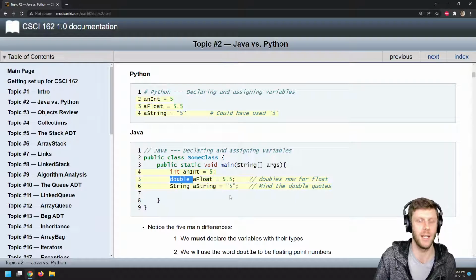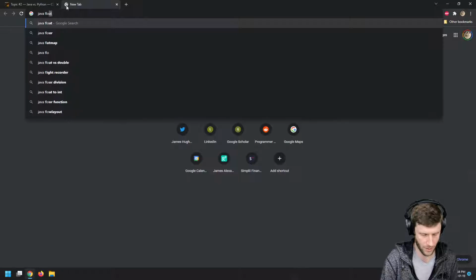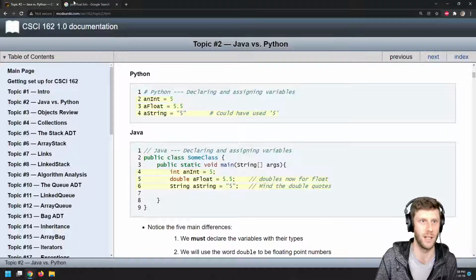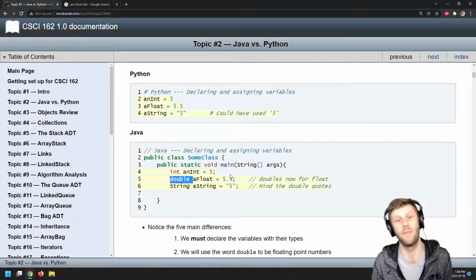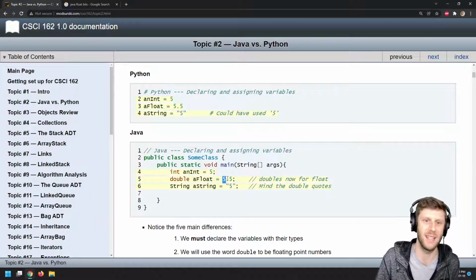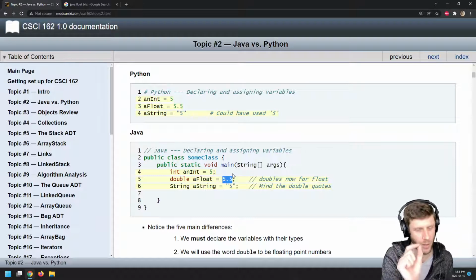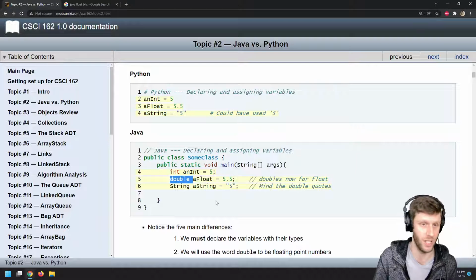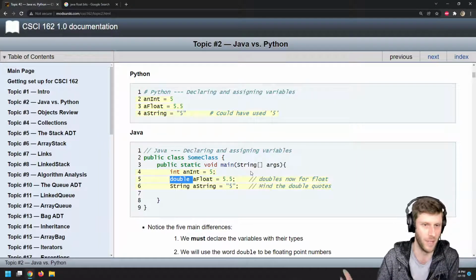So float is, I don't know, what is Java float bits. How many bits does it use? A float uses single precision 32 bits. Great. But when you say double, your computer is automatically going to set aside 64 bits for that float, meaning that the precision you can have with your floating point numbers is better than just if you wrote float. You could write float here and it would work, but just always use double. Just do that. Just say double. From now on, Control F float and replace it with double.